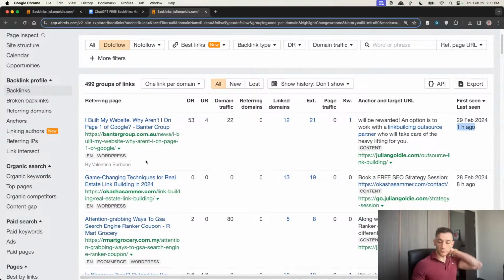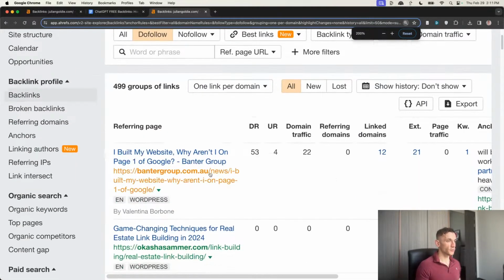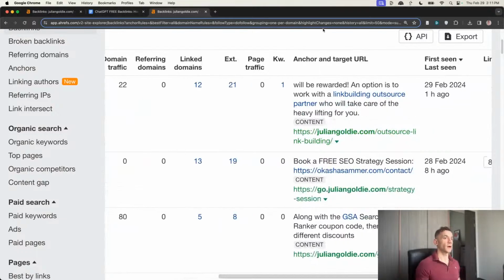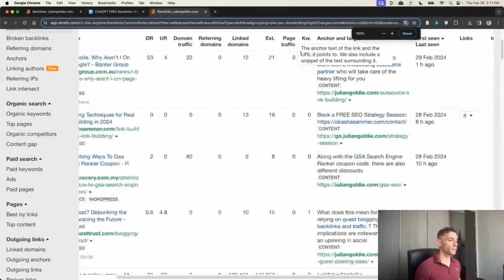And essentially how this is working is we are using outreach to build this backlink. So we just find websites that have talked about relevant topics to us. For example, like, why am I not ranking #1 on Google? And then we've asked them to link to our page about a link building outsource partner, as you can see right here. And then you can just rinse and repeat that over and over again.